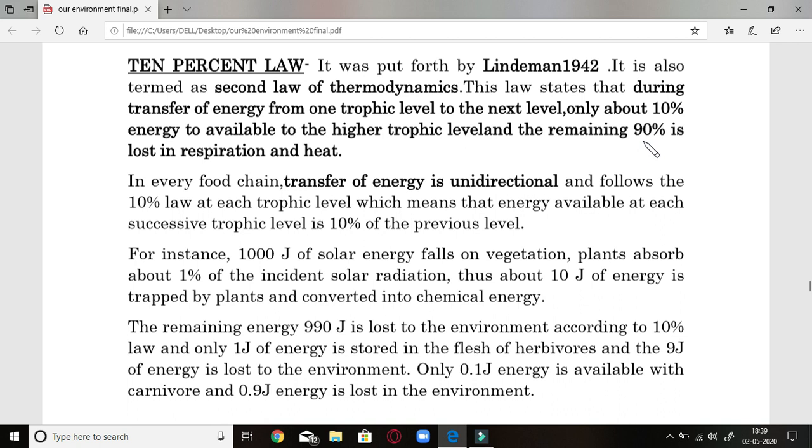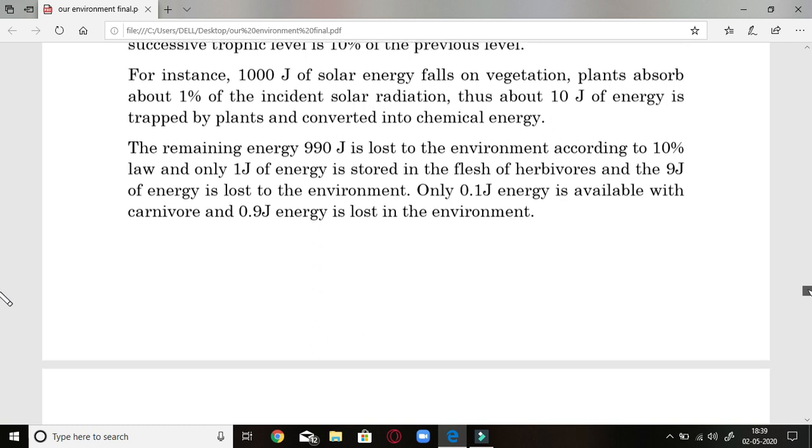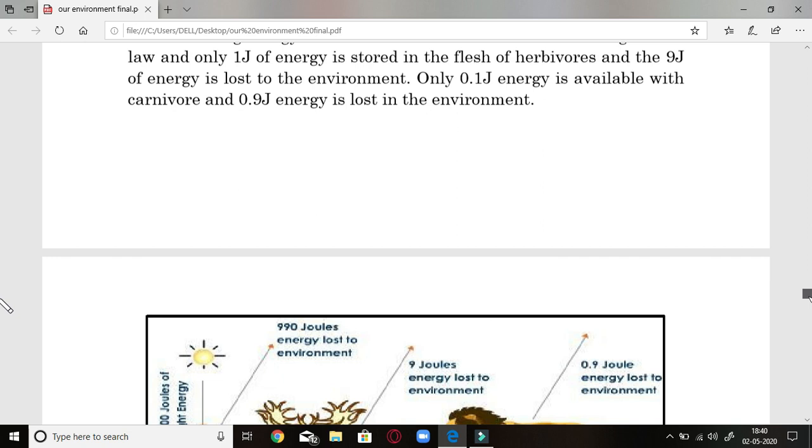In every food chain, there is a transfer of energy which is unidirectional, and only 10% of the energy at each level is available to the next level, and the rest is not available for making up the body tissue. For instance, 1000 joule of solar energy falls on vegetation. Plants absorb about 1% of the incident solar radiation. Okay, let me show you a diagram first, then only you will be able to understand it.